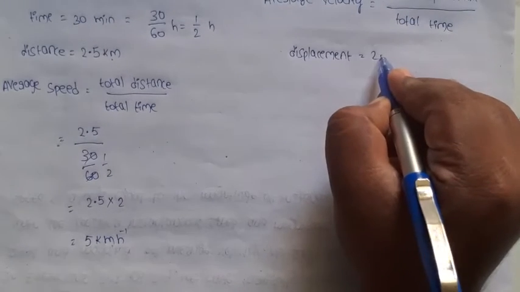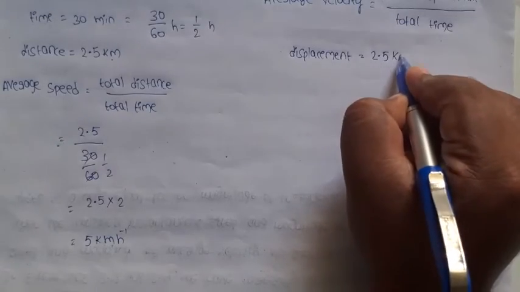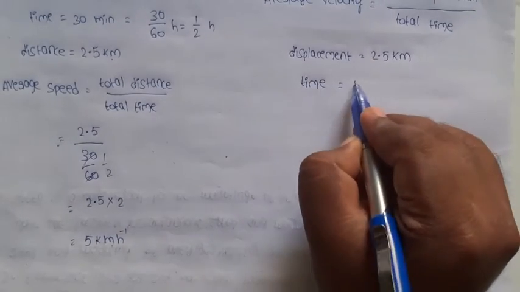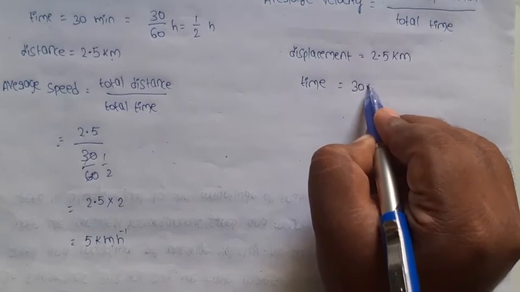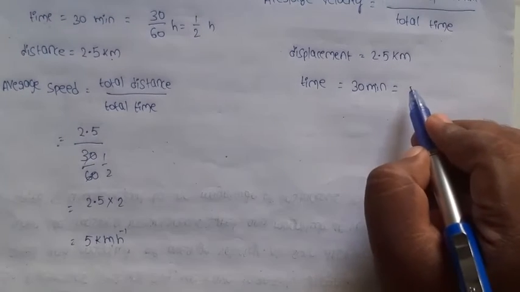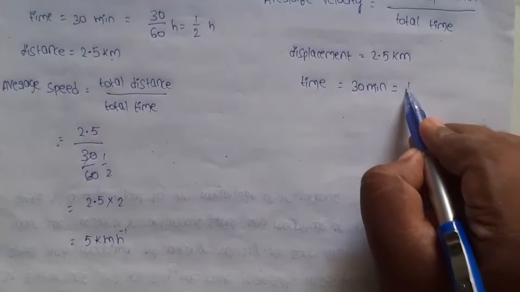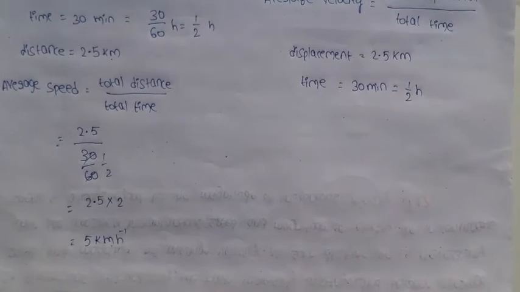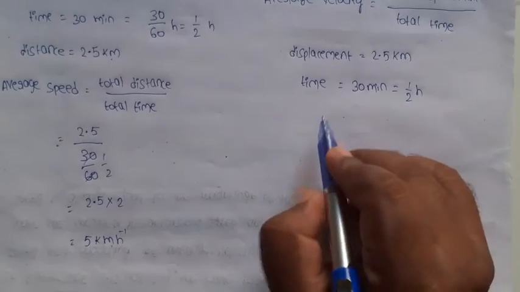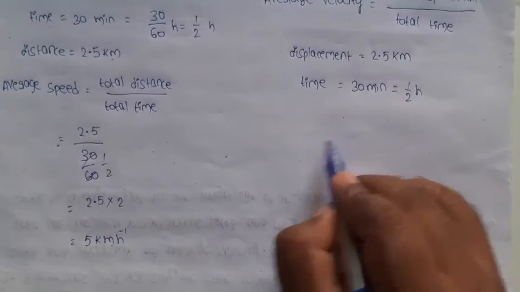Displacement is 2.5 kilometer. Time is 30 minutes, which in hours is half an hour, 1 by 2 h. Find the average velocity.